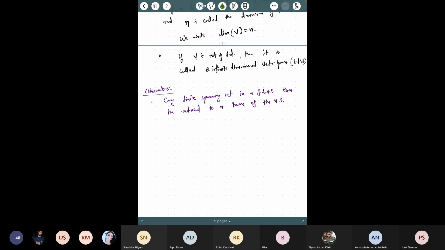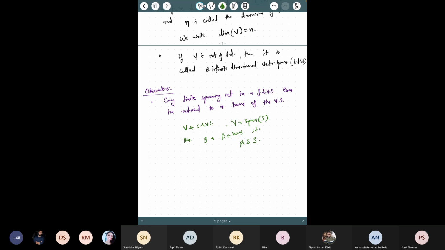If V is an infinite dimensional vector space and S is a set such that span of S is V, a spanning set, then there exists a basis, let's say B, such that B is a subset of S.